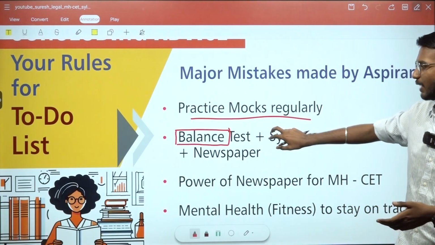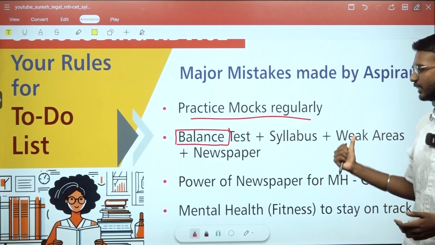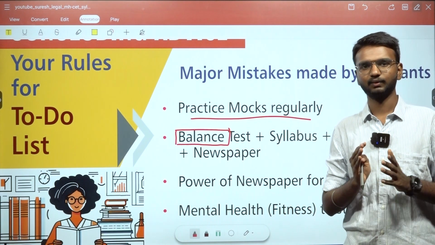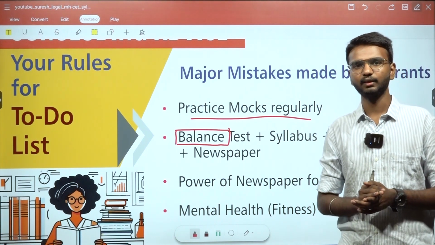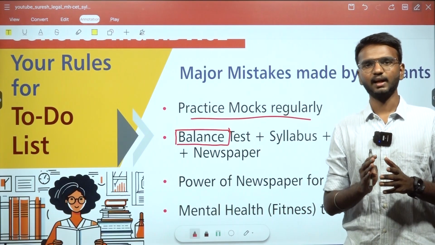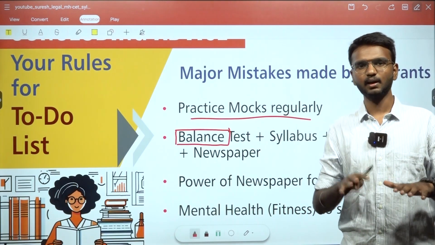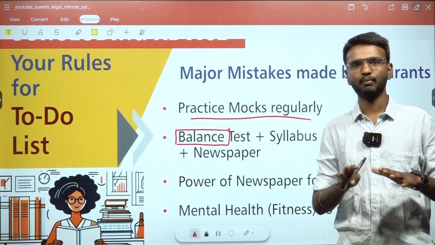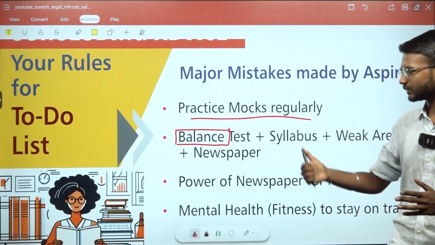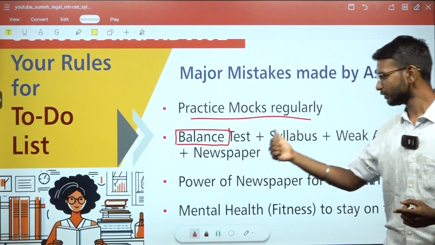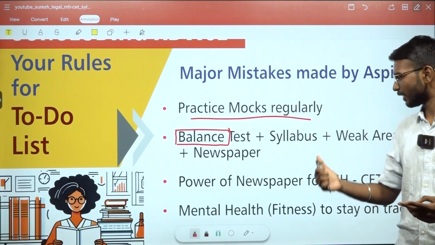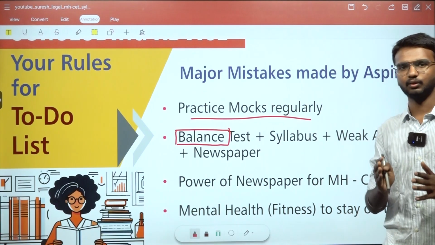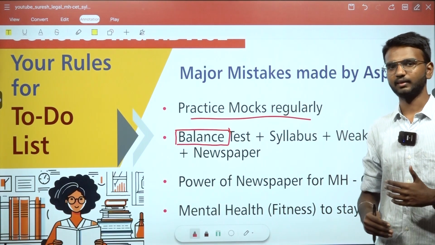The next one is to balance tests, syllabus, weak areas and newspaper. This is a very important skill every competitive exam student should have, because only the student who balances all the subjects without underestimating or overestimating any topic would clear the exam with a very good score. So solve mock tests regularly, prepare the syllabus alongside, and by solving mock tests you can find your weak areas. Make a good note of the weak areas and develop them.